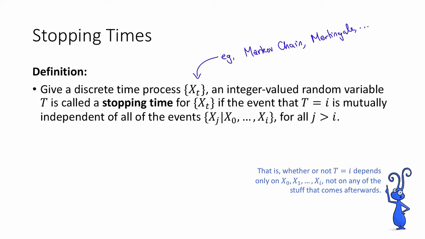Informally, this says that whether or not T is equal to i depends only on x0, x1, dot dot dot, up to xi. It doesn't depend on any of the stuff that comes after. So this is kind of why T is called a stopping time. It's like a rule for when you stop your walk, and you need to be able to know at the time that you should stop. You don't have to look into the future to figure out whether or not you should stop.